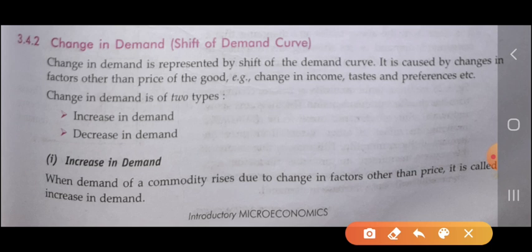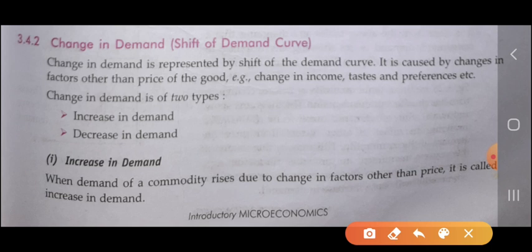We will see the relation with the income of the consumer, and the taste and preference of the consumer. Whenever the income of the consumer changes, what will be the impact on the demand of the commodity? When taste and preference change, what happens to the demand of the commodity? Whenever the population increases or decreases, what will be the impact on the quantity demanded? So in change in demand, we will study the relation between the demand and factors other than the price of the good.